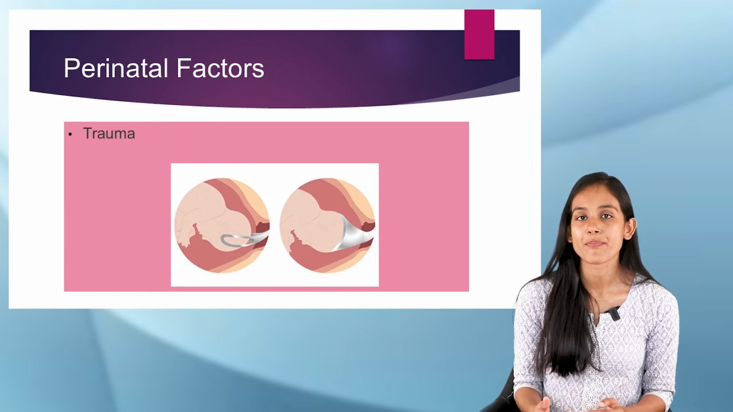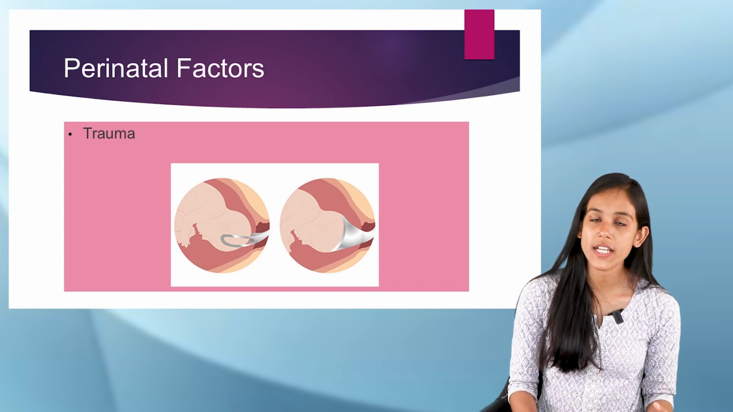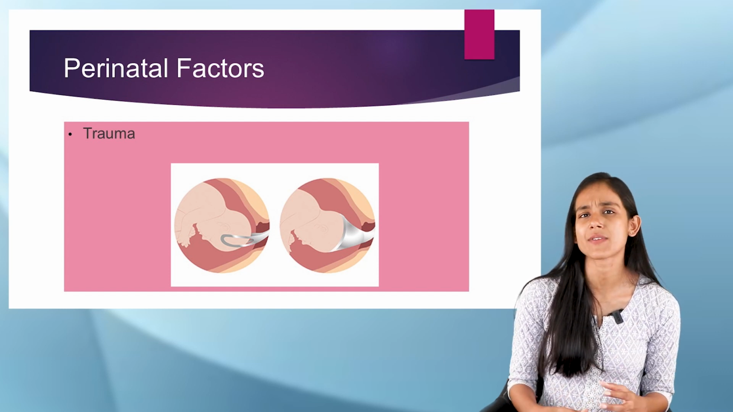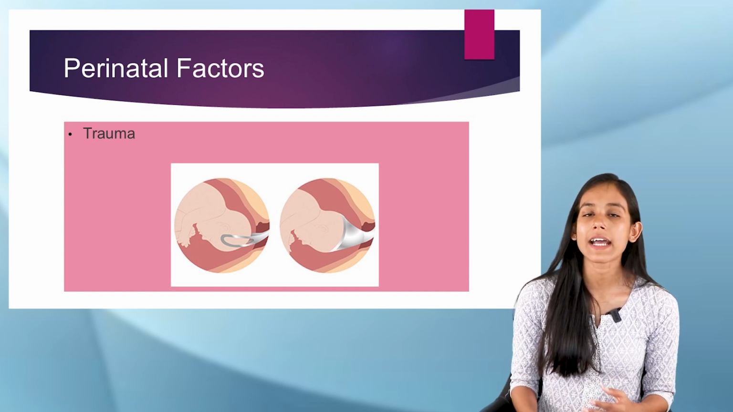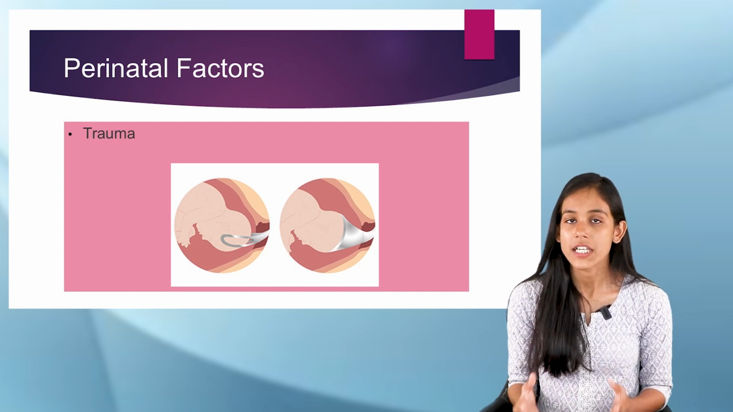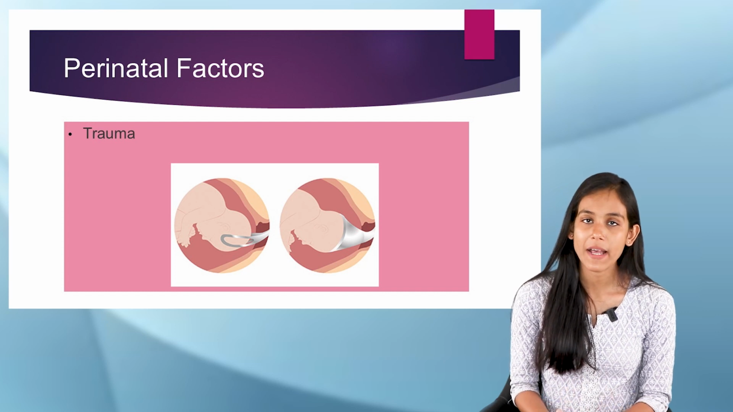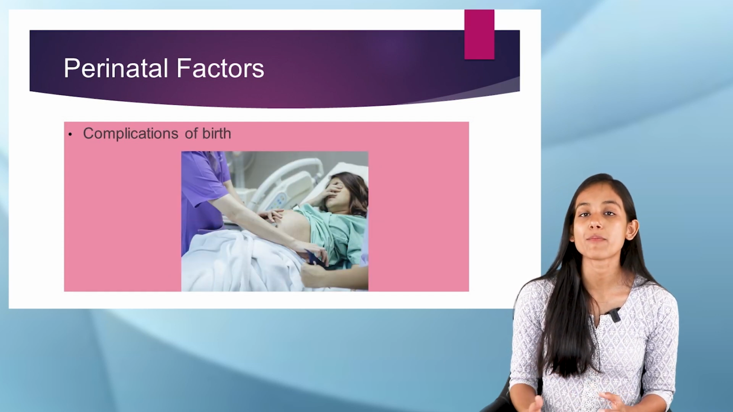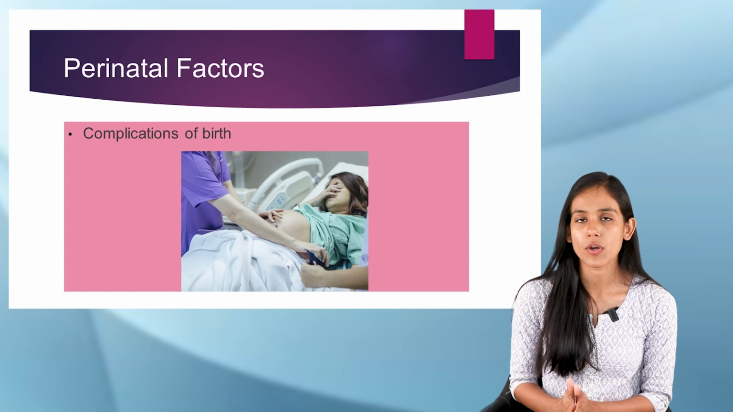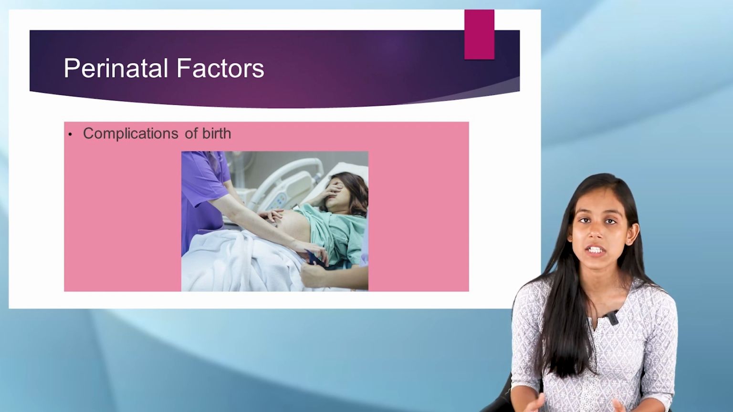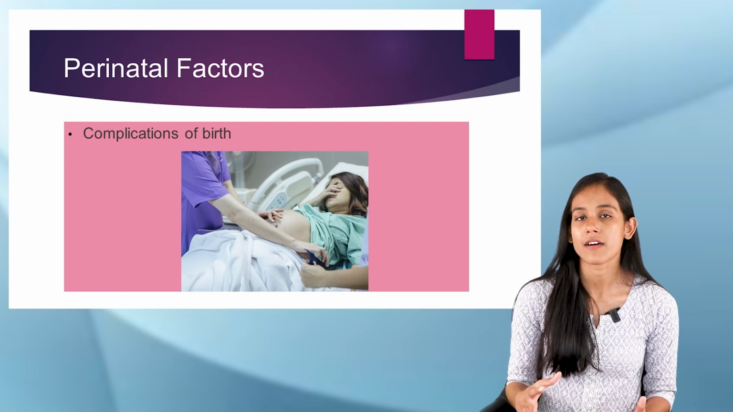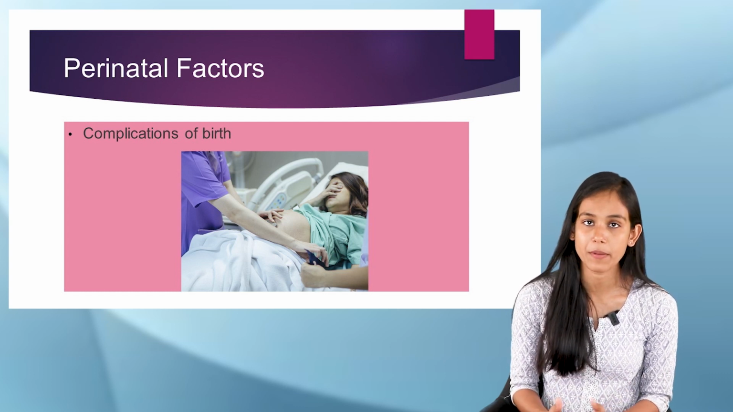Next thing is trauma. For example, if there is forceps or vacuum delivery, and during the delivery there is any sort of trauma to the brain, that is again considered a risk factor for cerebral palsy. And also if there are complications after birth or during the birth, then again there is a chance that the child might have cerebral palsy.